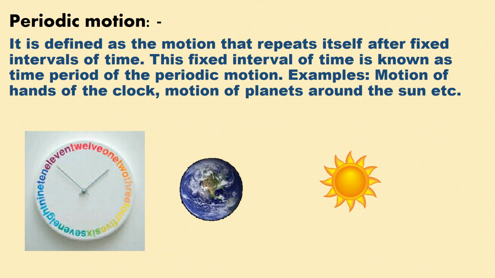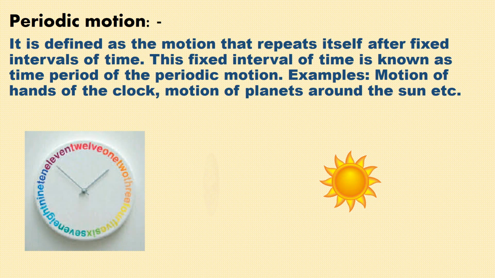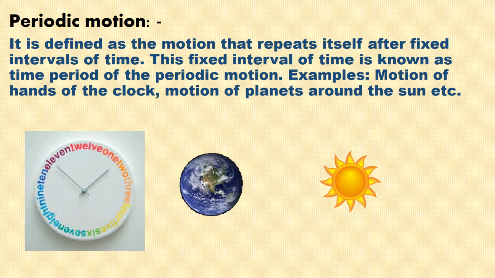Next is periodic motion. It is defined as a motion that repeats itself after fixed intervals of time. The motion which repeats itself after fixed intervals, like the hands of a clock: they are in motion and their motion will repeat itself after a fixed interval. Or you can see the earth revolving around the sun, and rotating also. But the revolution around the sun occurs in a fixed interval of time. So the motion is repeating after a fixed interval. So this is called periodic motion.